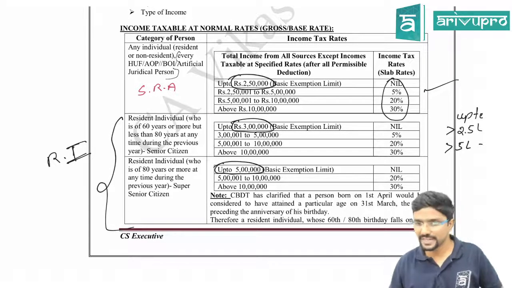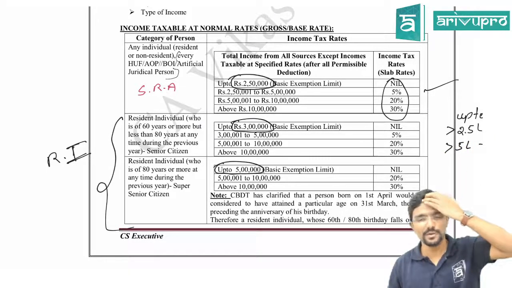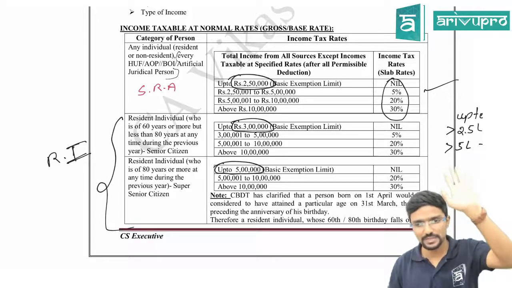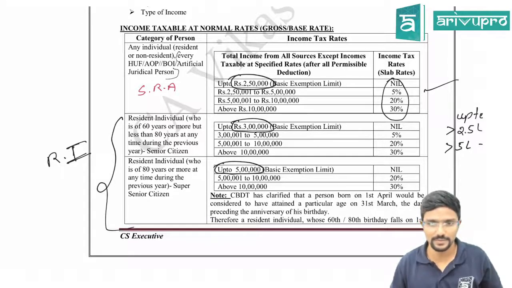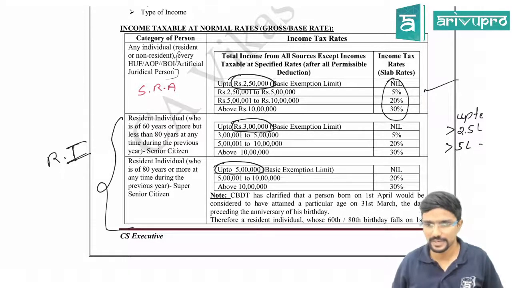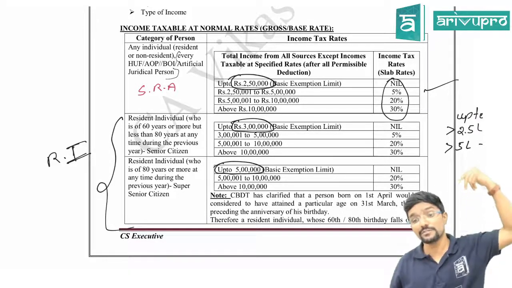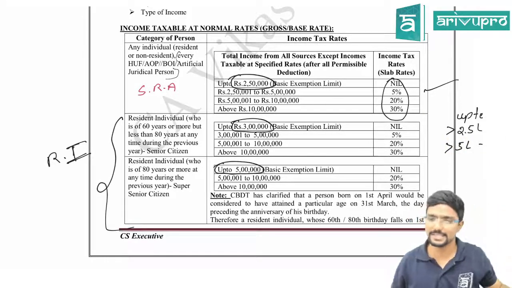Irrespective of the years of business for HUF, AOP, BOI and all, don't get confused. It is always 2,50,000 as your basic exemption limit. Sometimes they may also give like this: in an AOP, all the members are senior citizens. What is the basic exemption limit applicable for the AOP? Why are you bothered about the age of the members? It is always 2,50,000. When we calculate the tax liability of the individual members separately, then we will see whether 3 lakh or 5 lakh is applicable.